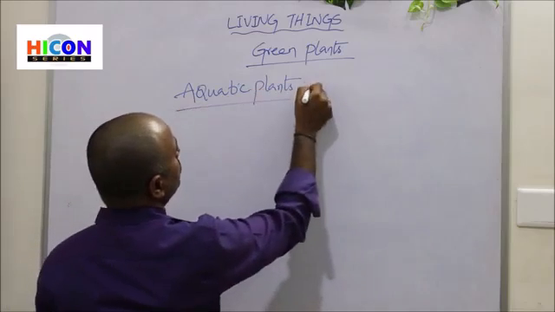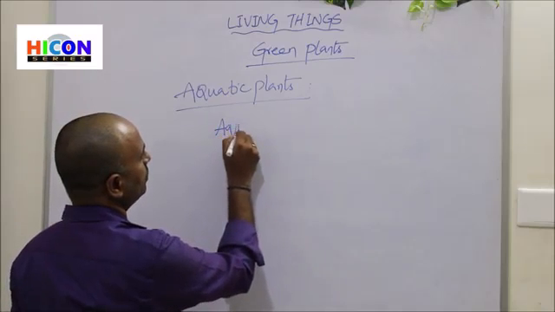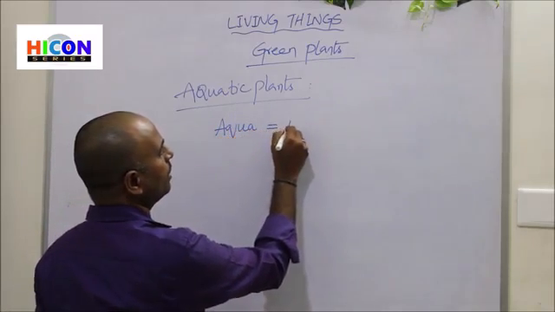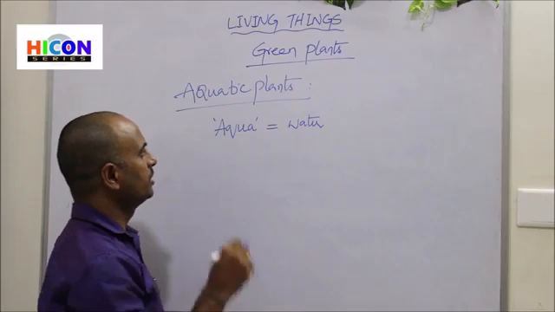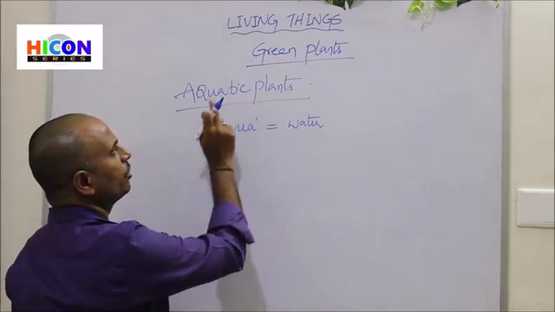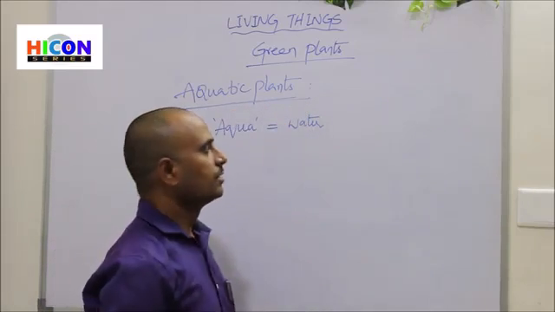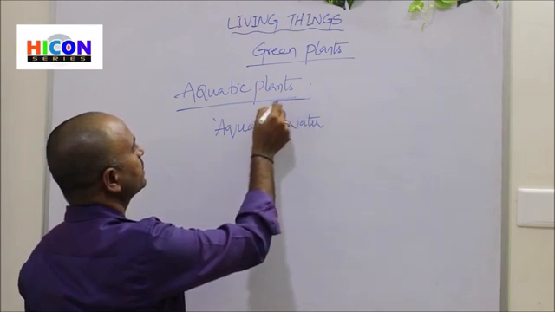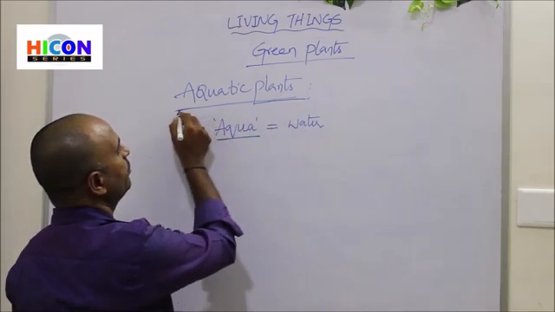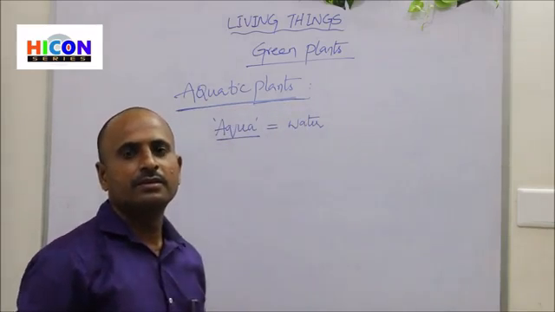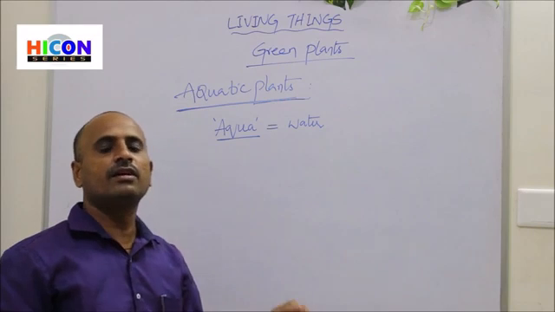Aquatic plants. So what are aquatic plants? The word aqua means water. So the plants which grow in the water are called aquatic plants. That's why the name came from the word aqua, and that's why the plants are named aquatic plants, because these plants grow near or inside the water.